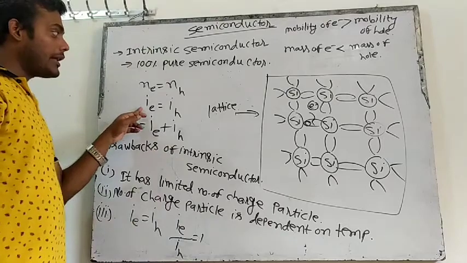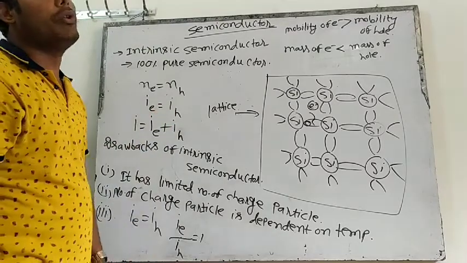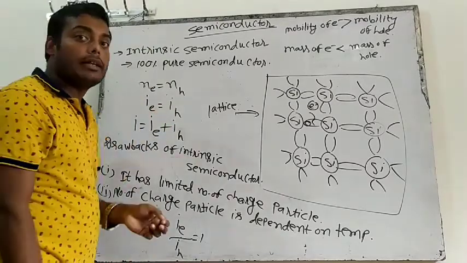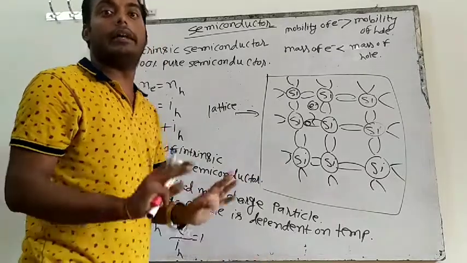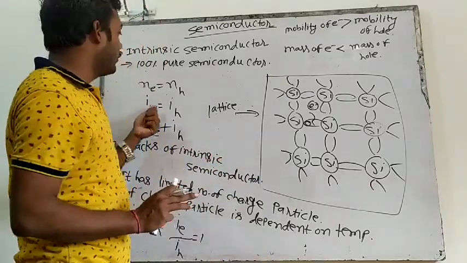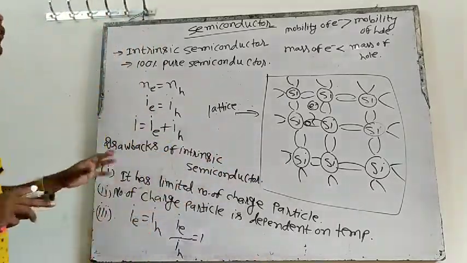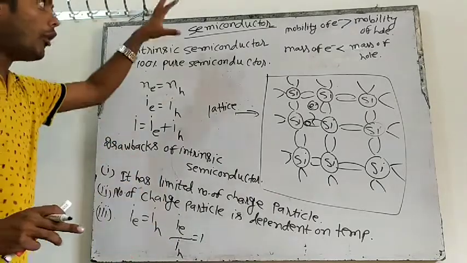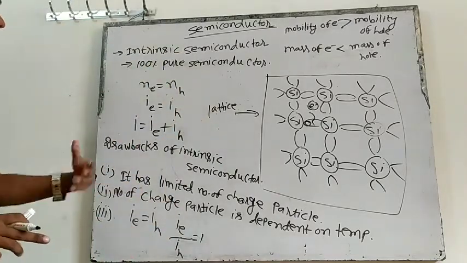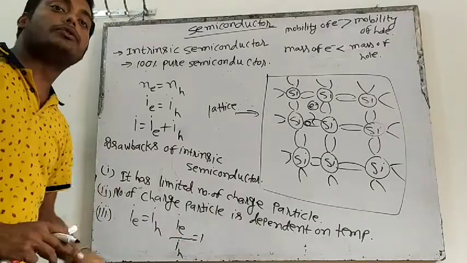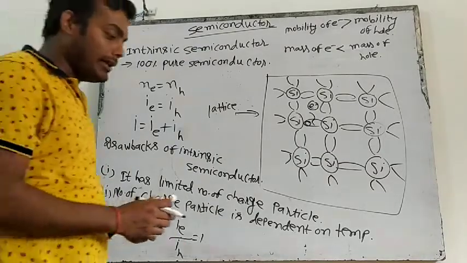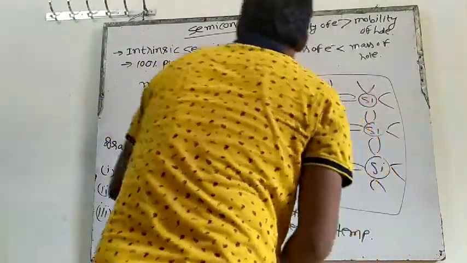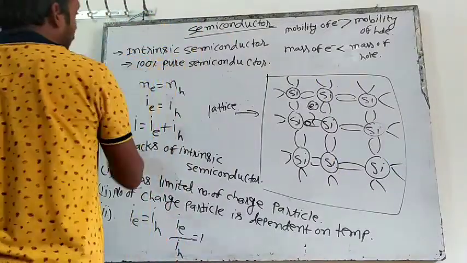But here, the current due to electrons will always be equal to the current due to holes. So if we want the current due to electrons to be more, it is not in my hand. That's why, due to all these limitations, we have to switch to the second type of semiconductor, and that is the extrinsic semiconductor.